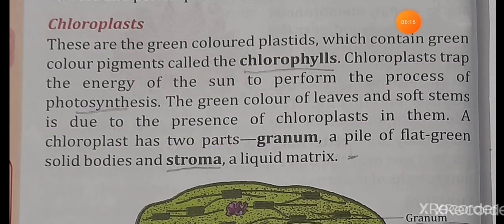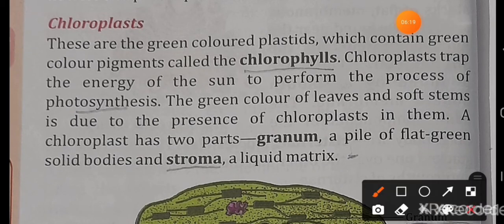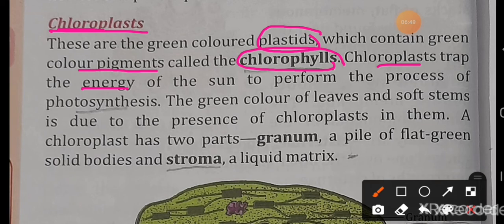Okay, the chloroplast. These are the green colored plastid. We learned that the chromoplast is the colored plastid but not the green color. And this chloroplast is the only green colored plastid and it contains the green color pigments, that is called the chlorophylls. And this chloroplast traps the solar energy, the energy of the sun, to perform the photosynthesis process, that means food making process of the plants.